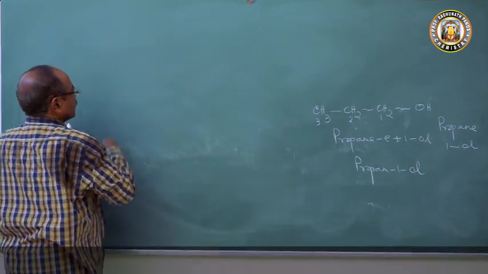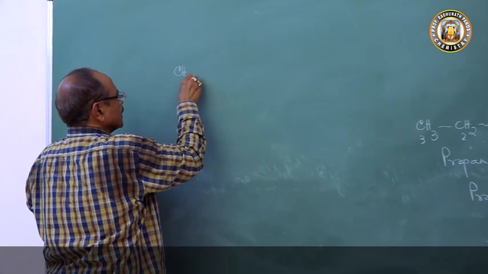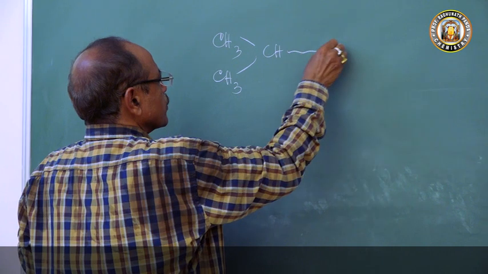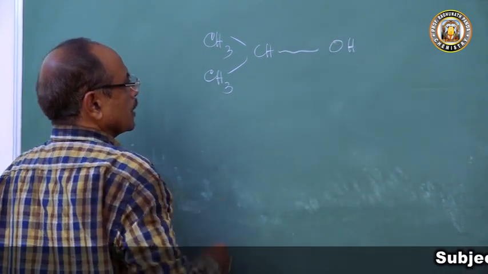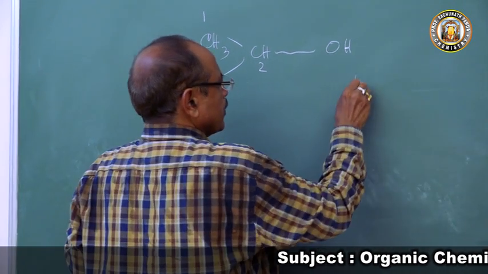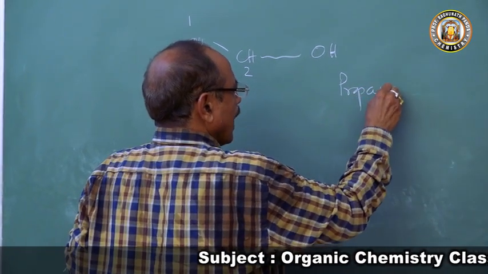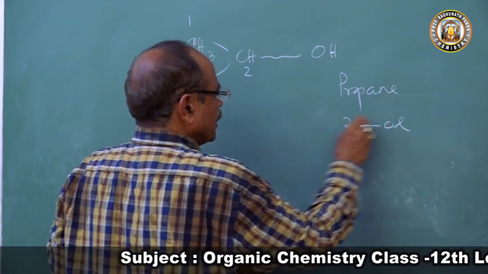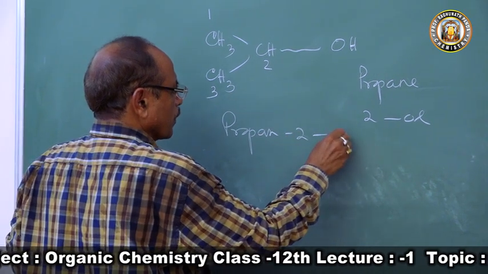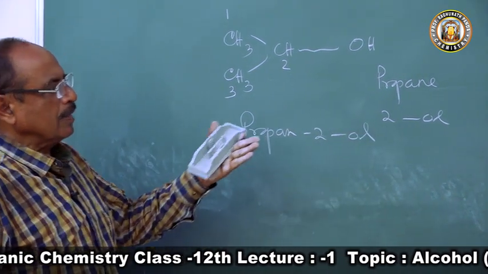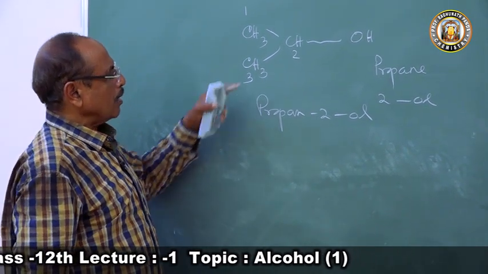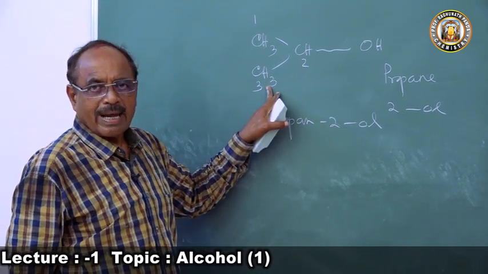Like this, another structure of propyl alcohol is CH3, CHOH, CH3. So here it is 1, 2, 3. It is also a derivative of propane. At two carbon atom there is OL, so it is propan-2-ol. So for propane, two structures are possible: propan-1-ol and propan-2-ol, and the common name of the latter is isopropyl alcohol.